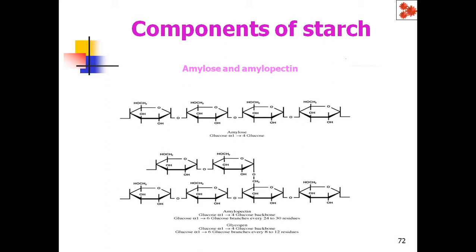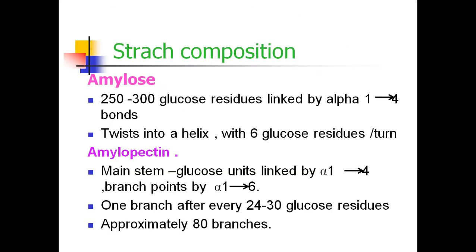This is the structure of glucose units showing amylose and amylopectin. In amylose, see, there are no branches. In the amylopectin structure, see, this is a branch. Near the branch point, the glycosidic bond is alpha-1,6, whereas these other glycosidic bonds are all alpha-1,4. At branch points, the alpha-1,6 glycosidic bond is present. Without branch points, all are alpha-1,4 glycosidic bonds.